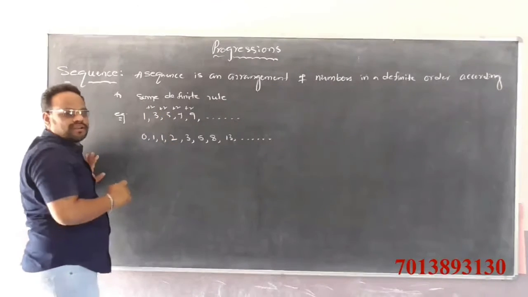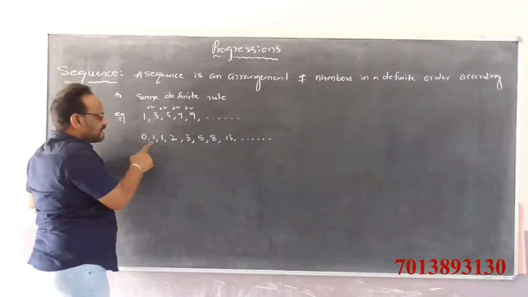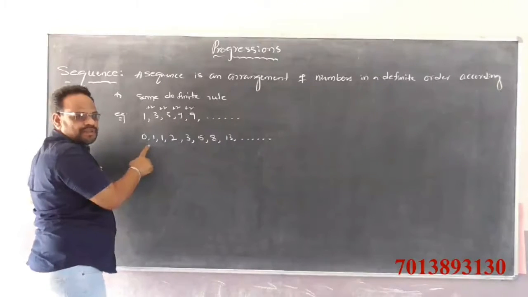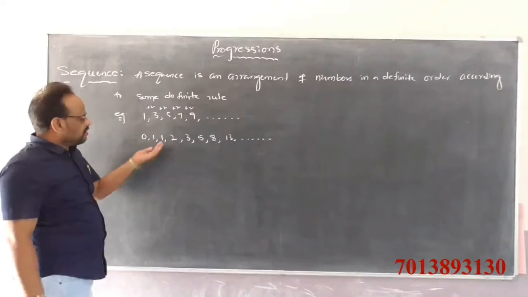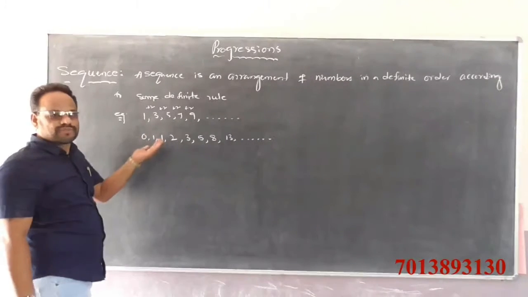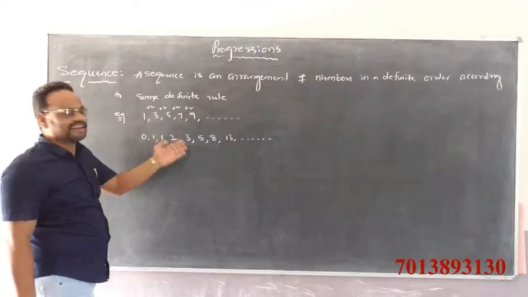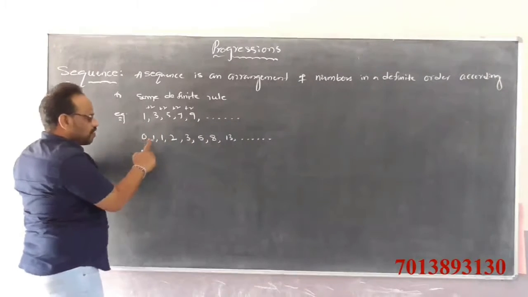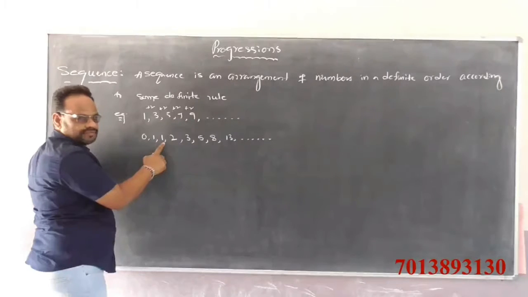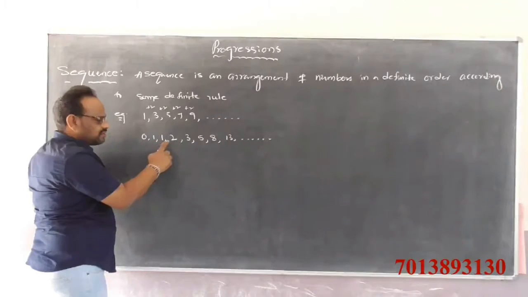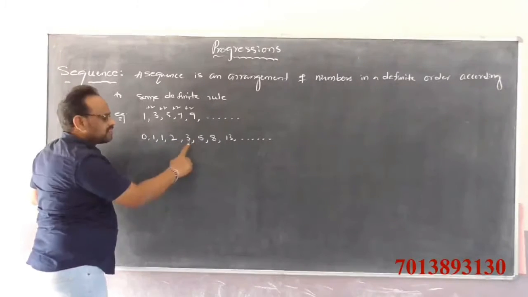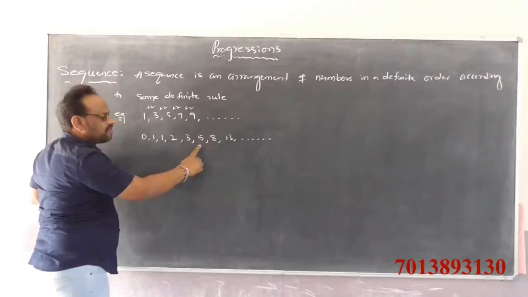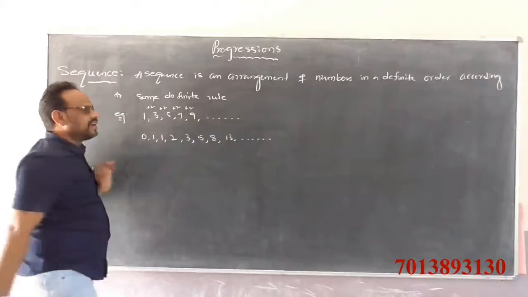Except the first two terms, for every term we add the preceding two terms to get the next term. 0 plus 1 is 1, 1 plus 1 is 2, 1 plus 2 is 3, 2 plus 3 is 5, 3 plus 5 is 8, 5 plus 8 is 13, and so on.